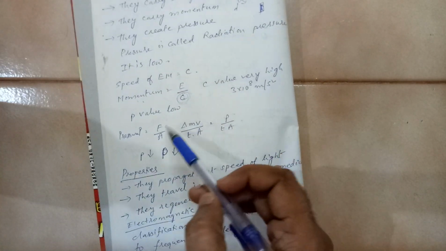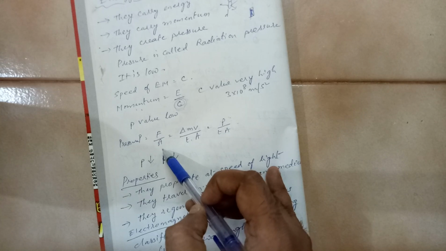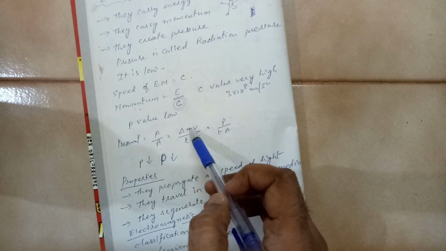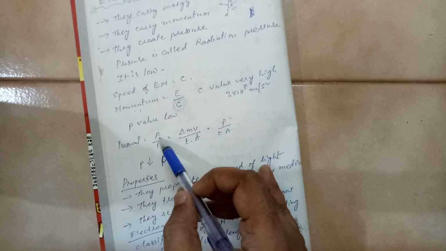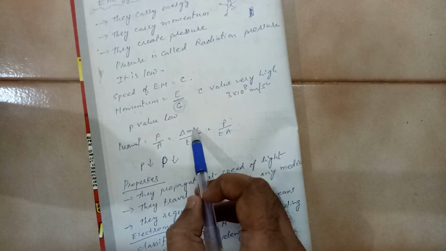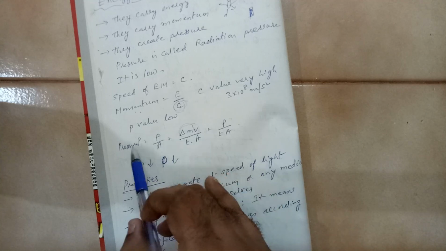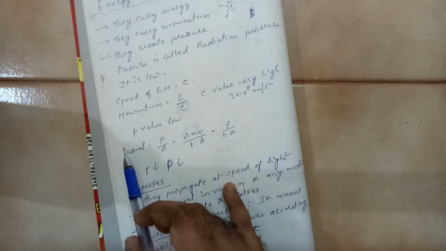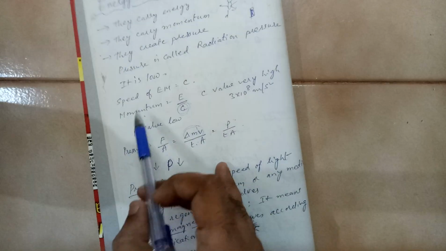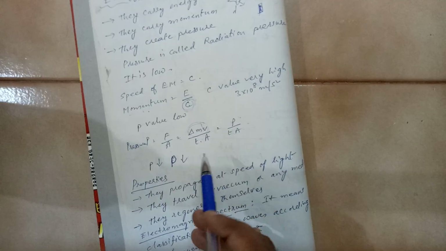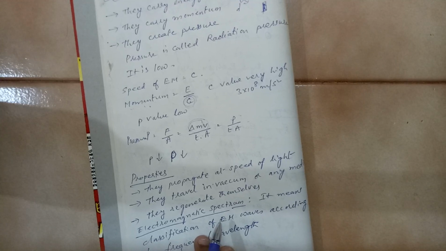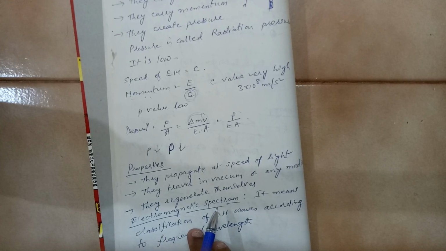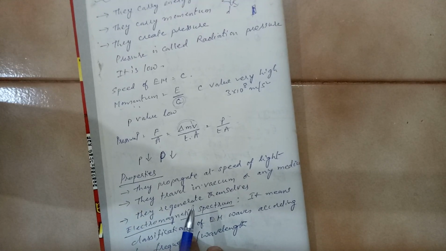What is pressure? Pressure is equal to force divided by area. As per Newton's law, force is basically change in momentum. So momentum is related with the pressure. Low momentum, pressure will be low. And here we have already seen that momentum is less, so pressure also will be less. So they carry energy, and the pressure they create is called radiation pressure, and the pressure value is less.